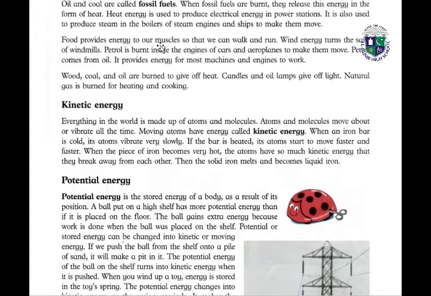Food provides energy to our muscles so that we can walk and run. Wind energy turns the sails of windmills. Petrol is burned inside the engines of cars and aeroplanes to make them move. Petrol comes from oil. It provides energy for most machines and engines to work. Wood, coal and oil are burned to give off heat. Candles and oil lamps give off light. Natural gas is burned for heating and cooking.